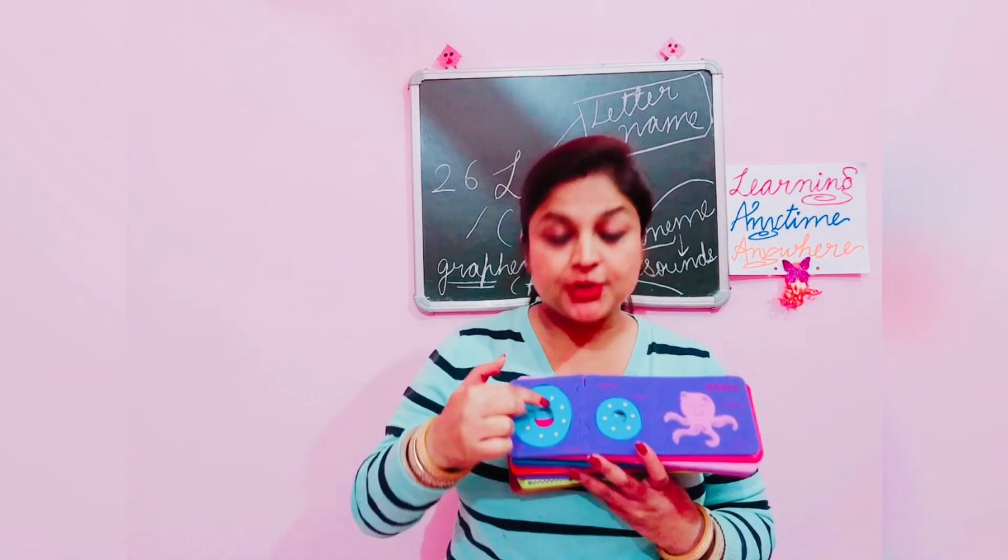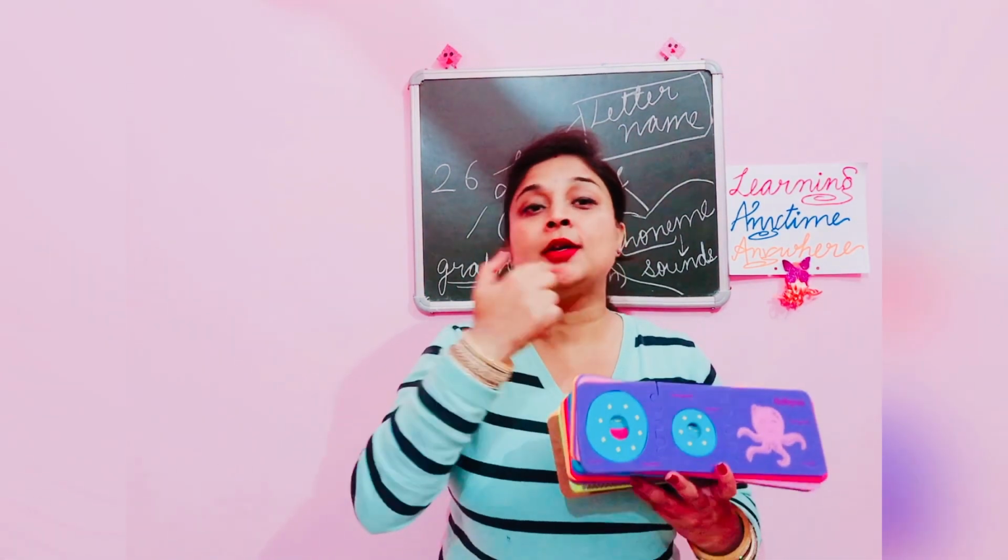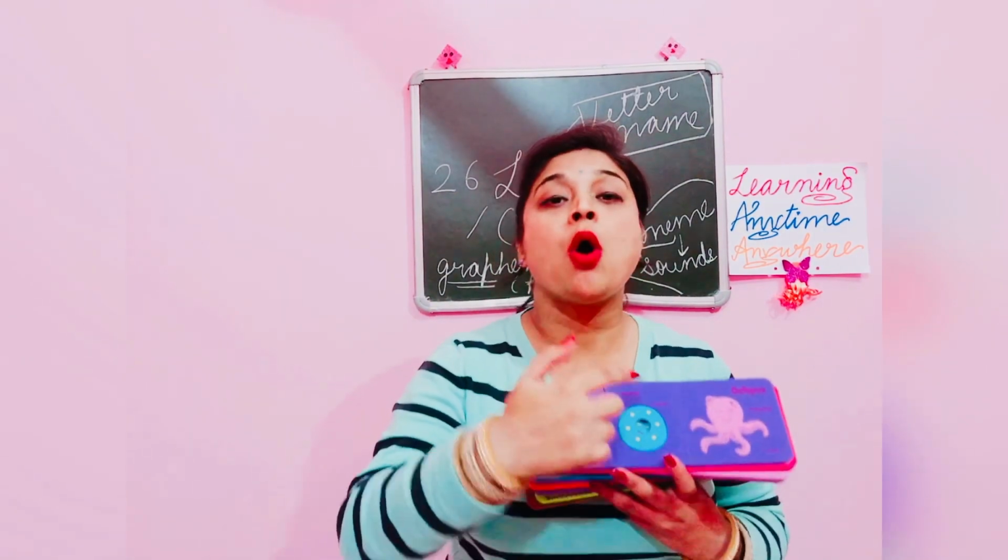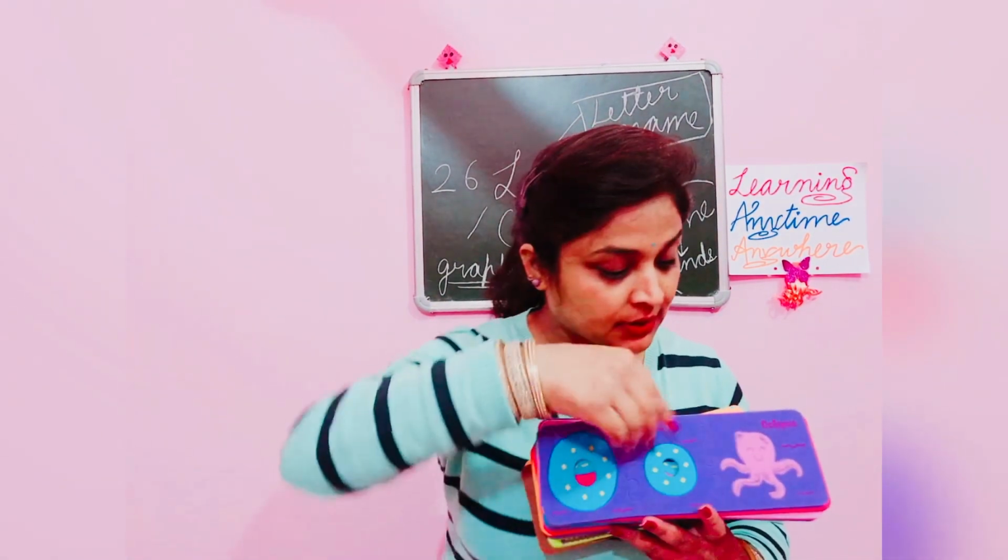The next letter is O. You have to make your lips like an O. O for octopus.